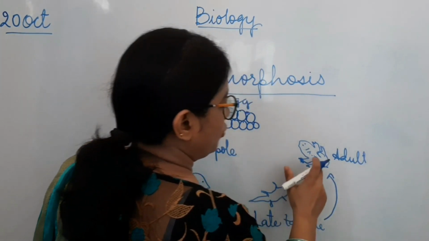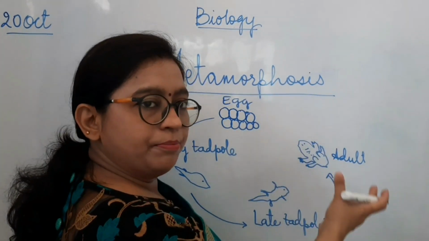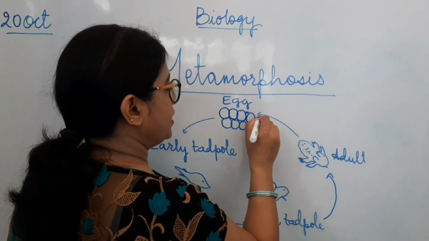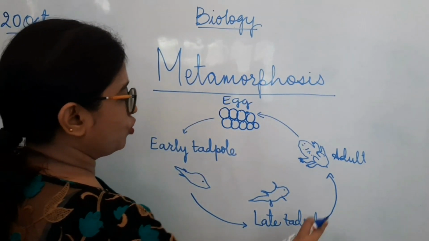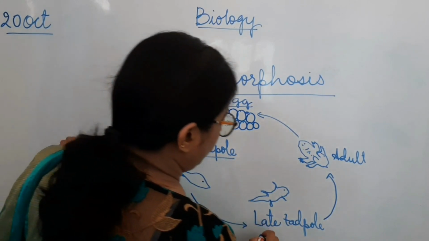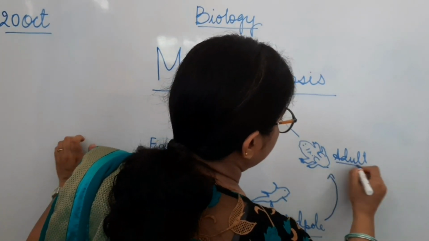Here the tail has vanished and it develops into a completely developed adult frog, which again lays eggs, and then the process keeps on going. So here also we have 4 stages: eggs, the early tadpole, the late tadpole, and the adult.